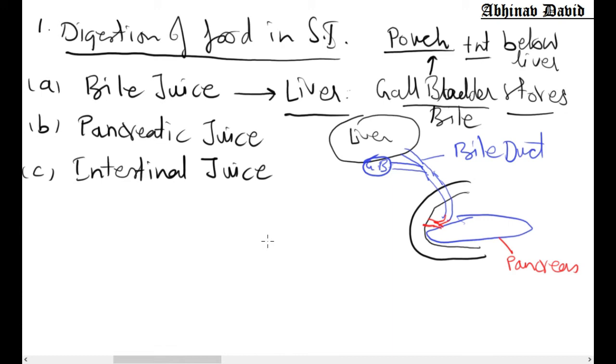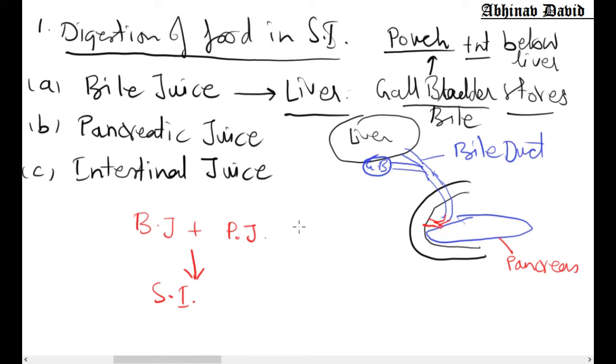So a common duct is there which releases both bile juice as well as pancreatic juice into the small intestine. So always remember that bile juice and the pancreatic juice are released together in the small intestine.